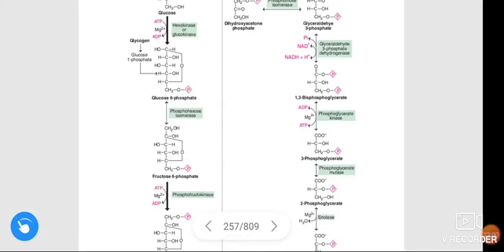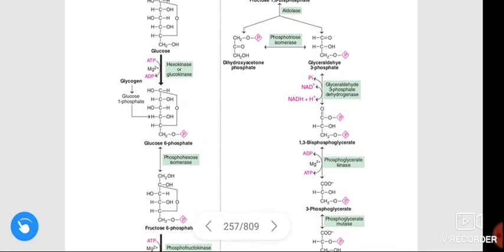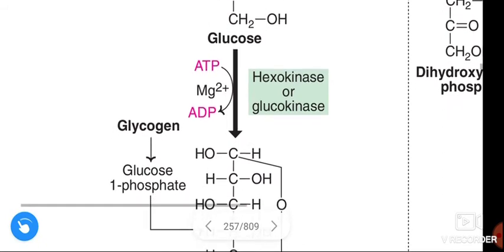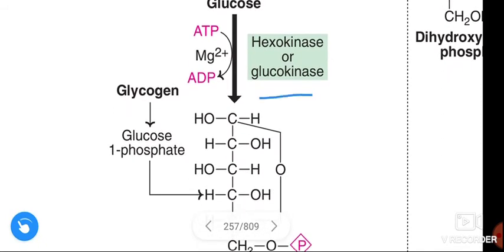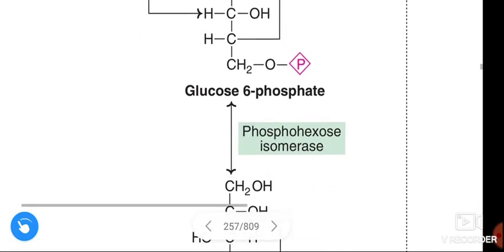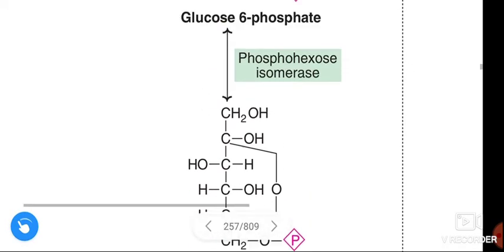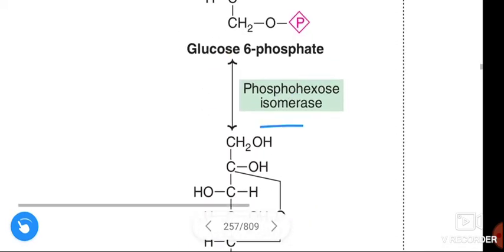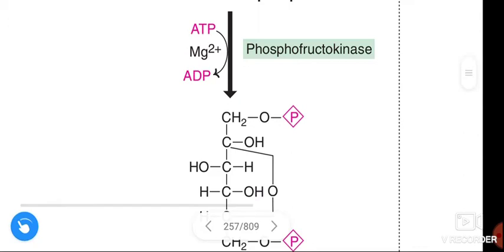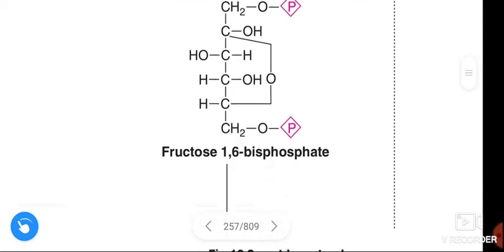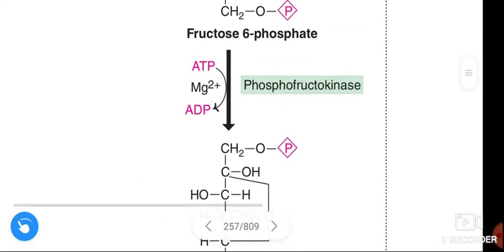This is about the glycolysis pathway. Glucose to glucose 6-phosphate in the presence of the enzyme hexokinase or glucokinase, and glucose 6-phosphate is converted to fructose 6-phosphate in the presence of the enzyme phosphohexose isomerase, and fructose 6-phosphate is converted to fructose 1,6-bisphosphate in the presence of the enzyme phosphofructokinase.